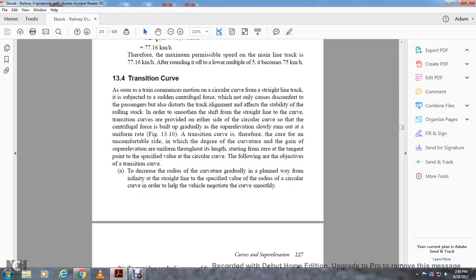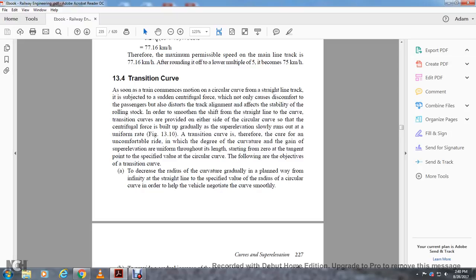Now, the transition curve. When a train commences motion from the straight track onto the circular curve, centrifugal forces are developed which may cause discomfort to the passengers, and also distort the track alignment and affect the stability of the rolling stock. To smooth out the shift from the straight line to the curve, a transition curve is provided on either side of the circular curve, so that the centrifugal force builds up gradually, with the super elevation run-out at a uniform rate. The transition curve, therefore, is a curve in which the degree of curvature gains with the super elevation uniformly with its length, starting with zero at the tangent.